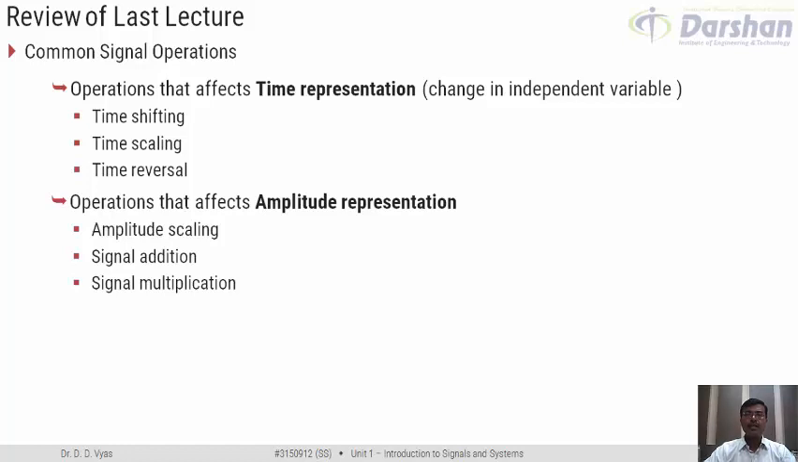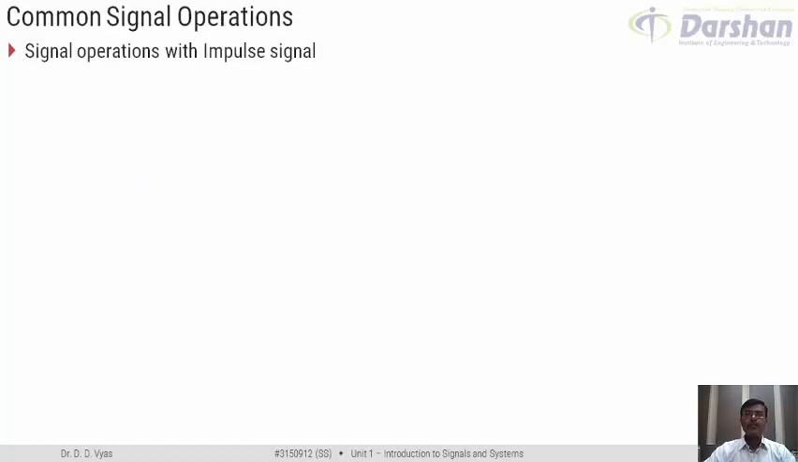In today's online session, we would try to focus particularly on signal operations in relation with the impulse signal. We would realize in coming sessions that impulse is one of the very important signals which is used quite often in system analysis. So, different examples of signal operations with impulse signal that we are going to discuss in this session would be very useful and handy while discussing system analysis. So let us start with signal operations with impulse signal.